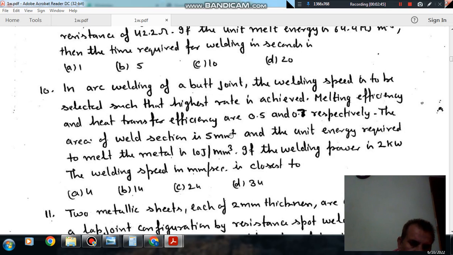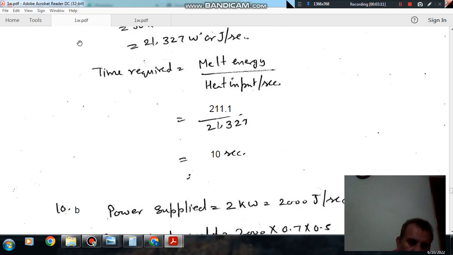The area of weld section is 5 mm square, and unit energy required to melt the metal is 10 joule per mm cube. If the welding power is 2 kilowatt, the welding speed in mm per second is closest to option A 4, option B 14, option C 24, and option D 34.